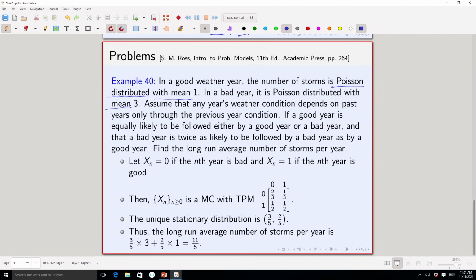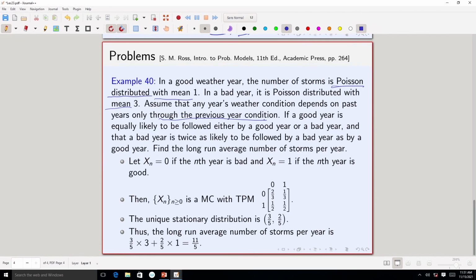In a good year, the number of storms is Poisson distributed with mean 1, and in a bad year, it is Poisson distributed with mean 3. Assume that any year's weather condition depends on the past years only through the previous year's condition. This is the thing which will allow you to model this situation using a Markov chain, fine.